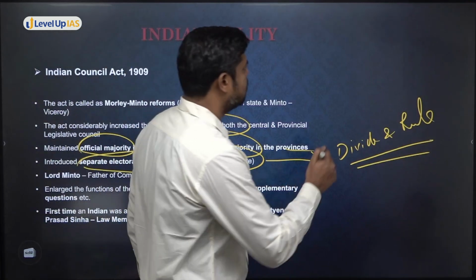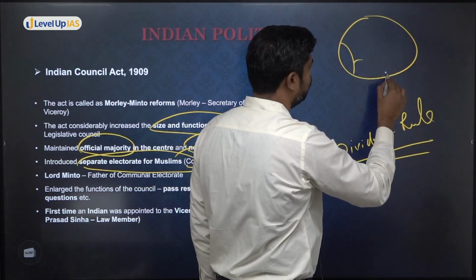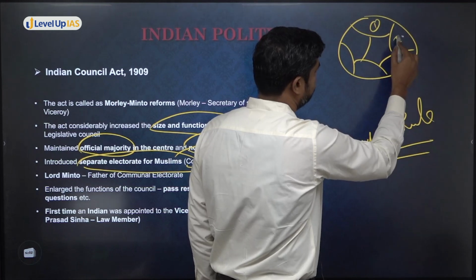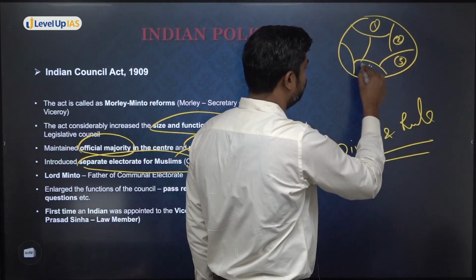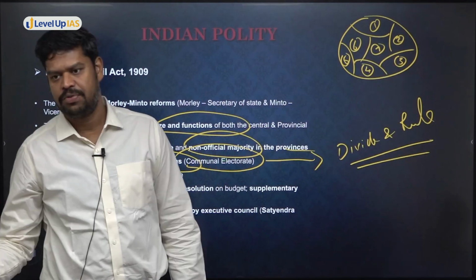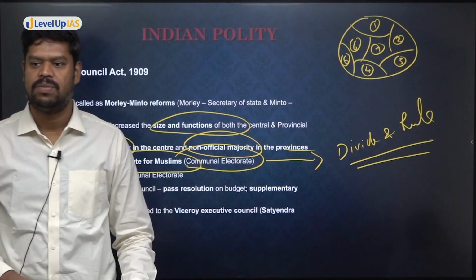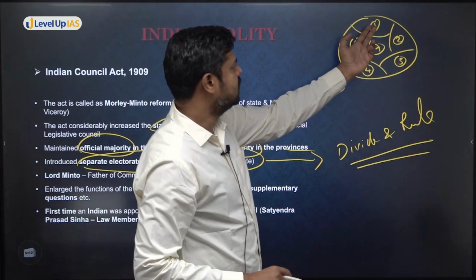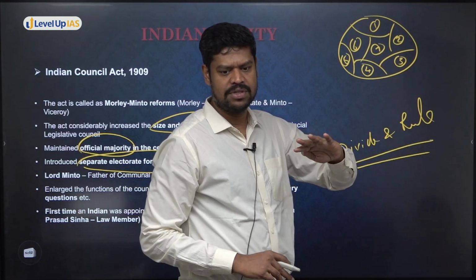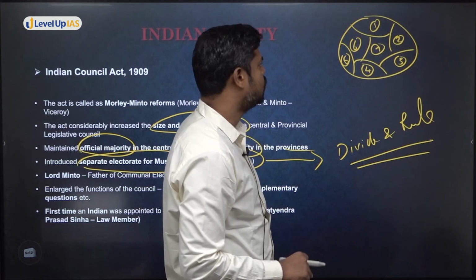Now try to understand, suppose let us assume a province is there. They divide this province into a number of constituencies, similar to what is there in India right now. Suppose let us assume 1, 2, 3, let us assume this is Madras province, 4, 5, 6 and 7. Suppose 7 constituencies are there. That means from every constituency, 1 member will be elected because they have introduced a system of direct election. But not all the people in these provinces were given the right to vote. Only how many people were given the right to vote? Very few, less than even 10%, based on, as I already said, their property, education, and all those things. Certain people are given the right to vote.